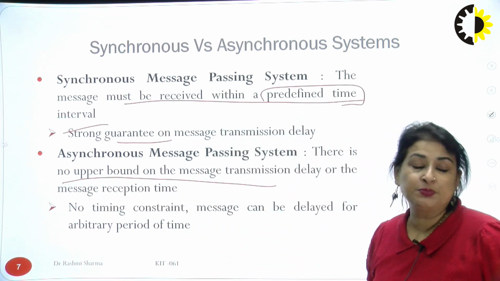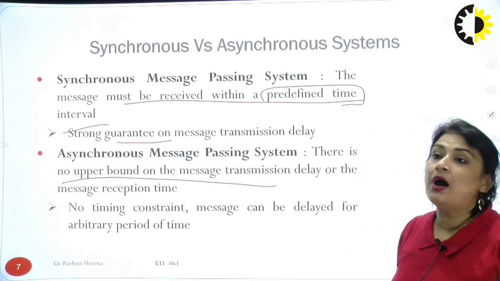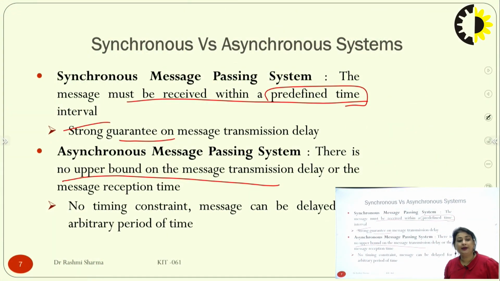We don't have a guarantee that these messages would be delivered within 10 minutes. Maybe they can be delayed by 8 to 10 days. Like if I send a letter from the post office, either an inland letter, the blue one, or a postcard, the yellow one, they won't guarantee in how many days it would reach. But if I do a registered post, they would definitely let me know in how many days it would reach that particular location.